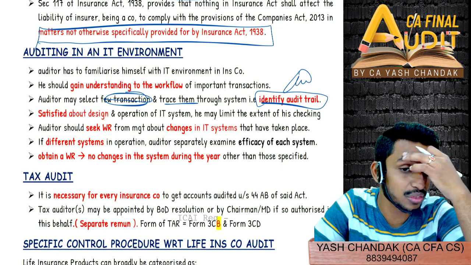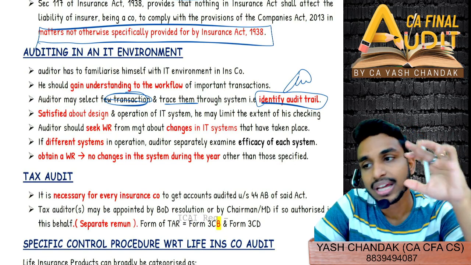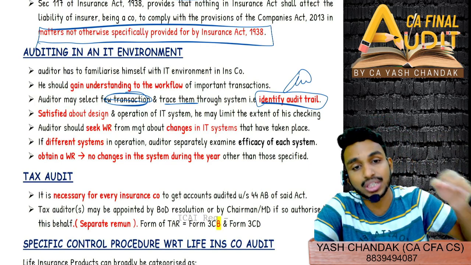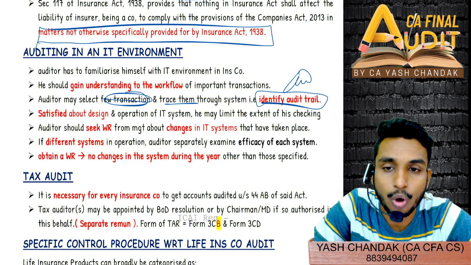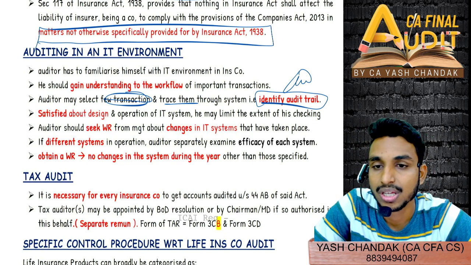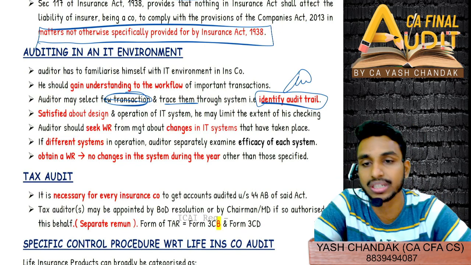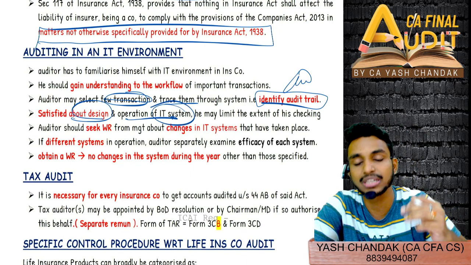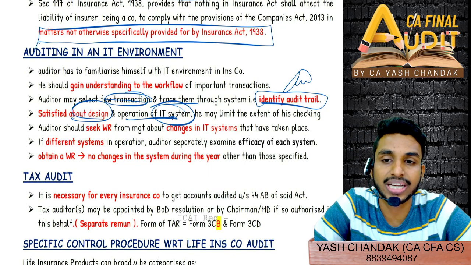Negative testing, we say this as negative testing. Negative testing is what? We just see कि अगर system is correct, then मोटा माटी all transactions will be correct. Negative testing में we see that if system is negatively giving result, then मोटा माटी all transactions will fail. All audit internal controls will fail. So we can select few transactions and trace them through the system, that is identifying the audit trail. Satisfy yourself about the design and operation of the IT system, whether they have prepared the designing and operation of the entire IT system, right?